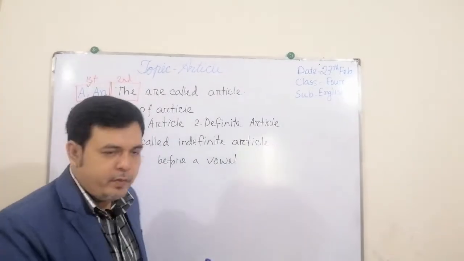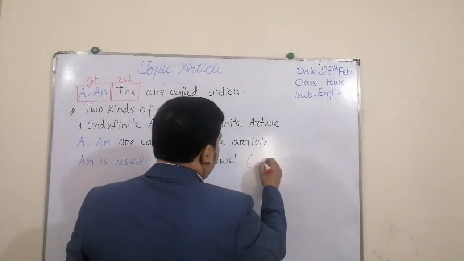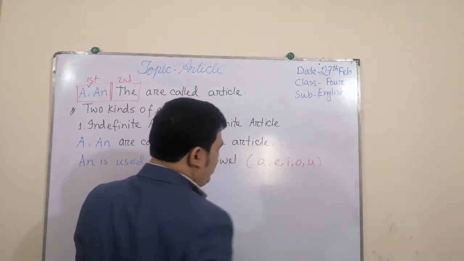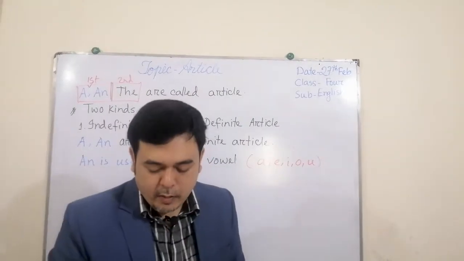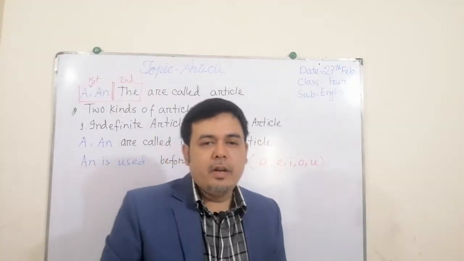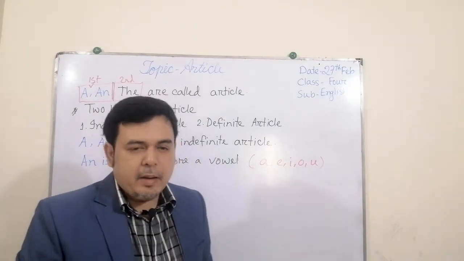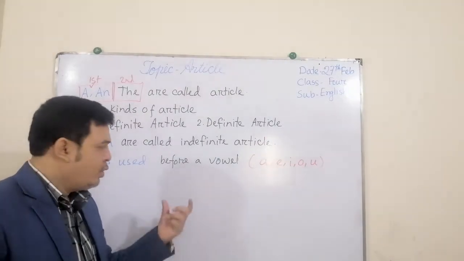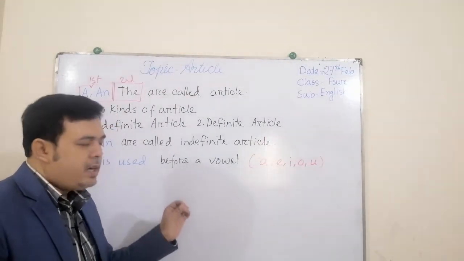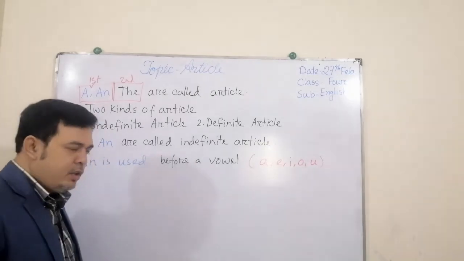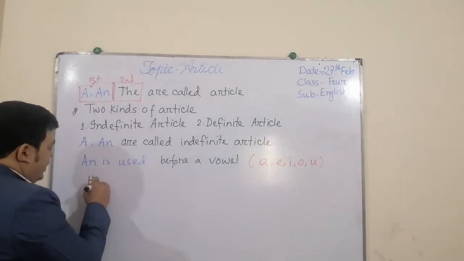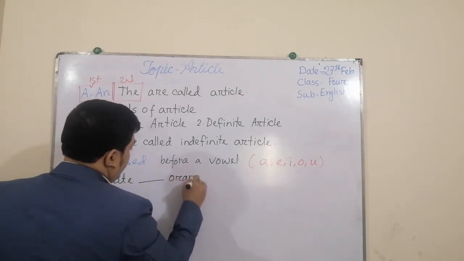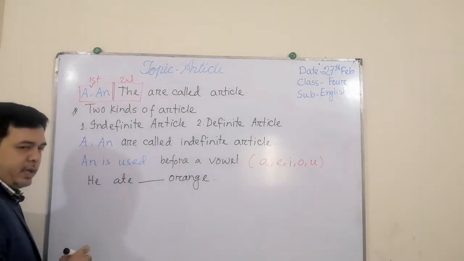We know it very well that A, E, I, O, U are called vowels. So if any sentence comes, and the word after the blank starts with a vowel, then we will put AN. For example, he ate an orange.